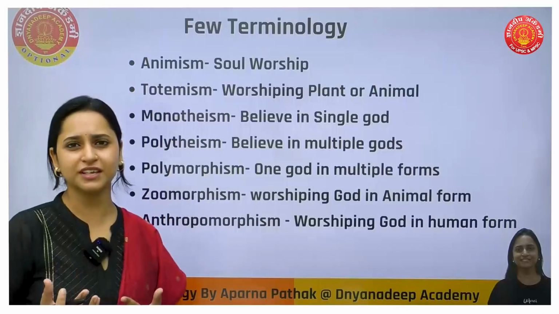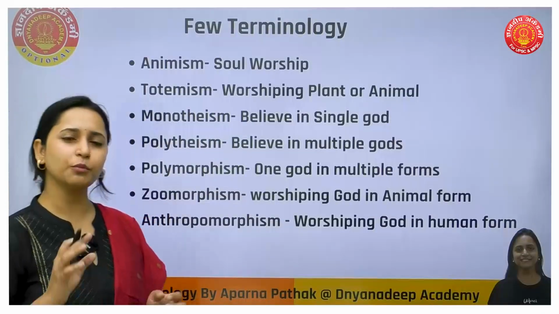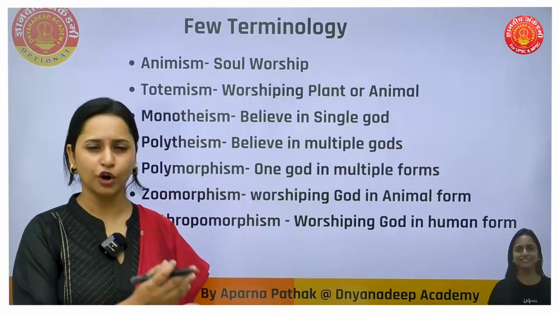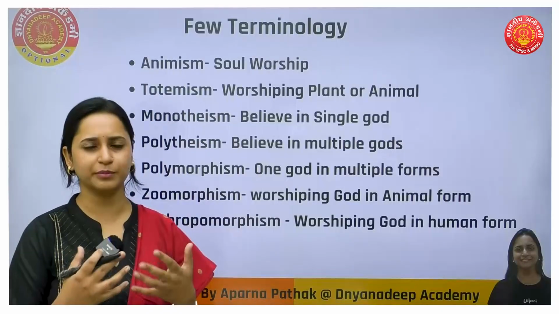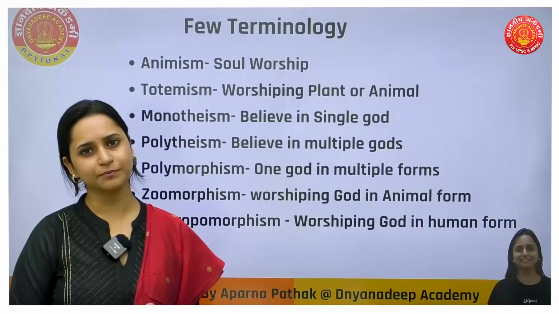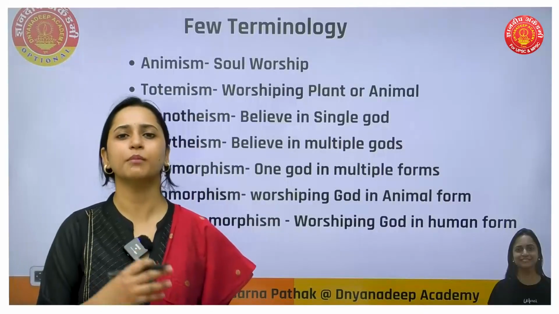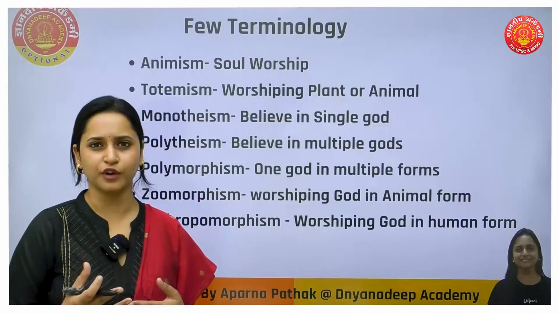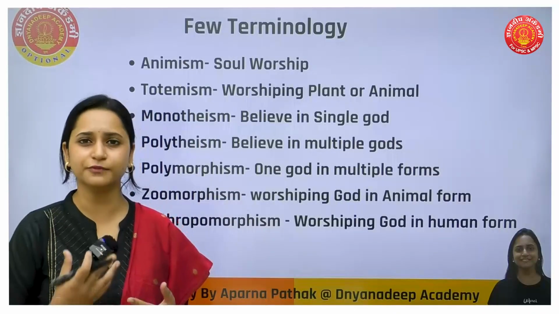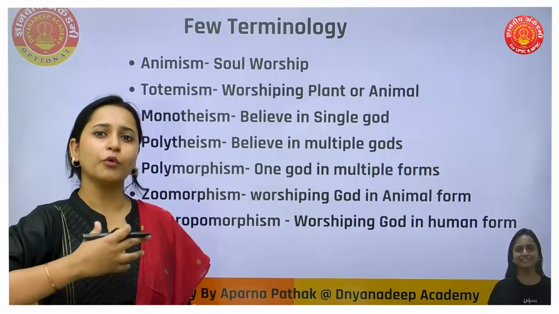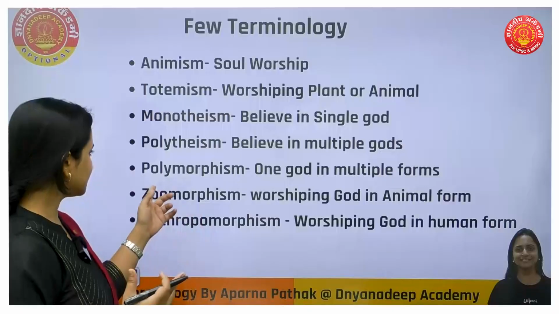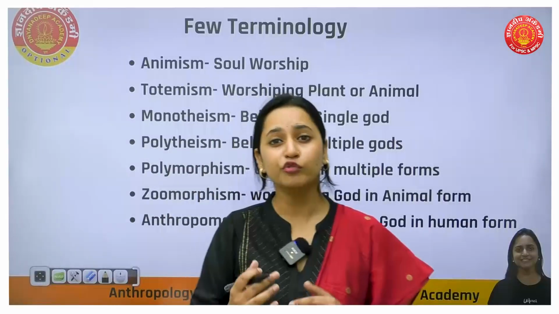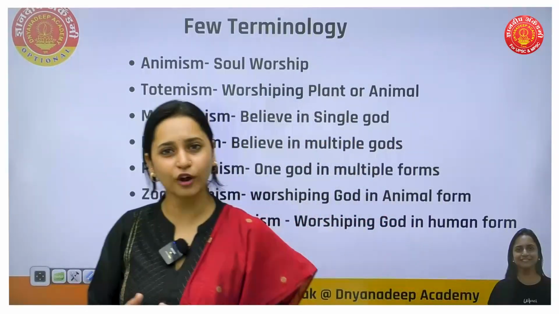Then what is monotheism? What is polytheism? Monotheism means single. So believe in single God is monotheism. Some people believe in Lord Vishnu, some believe in Lord Shiva. So people have different preferences. So that is how monotheism. At the same time, polytheism means believe in multiple gods. Okay. Now we have polymorphism. What is morph? Morph means form. So polymorphism means more than one form. So this means what? One God in multiple form. So I'll just give you one example, you will understand. Vishnu avatar. So we have 10 avatar of Lord Vishnu, right?